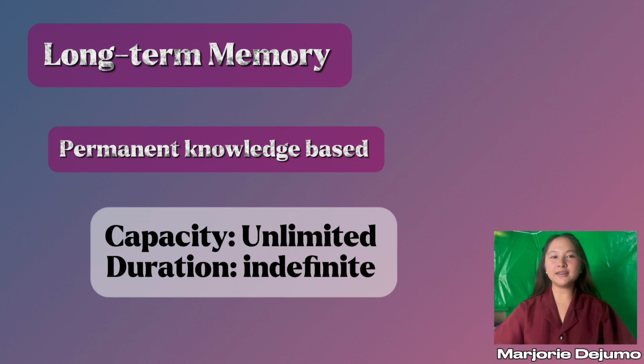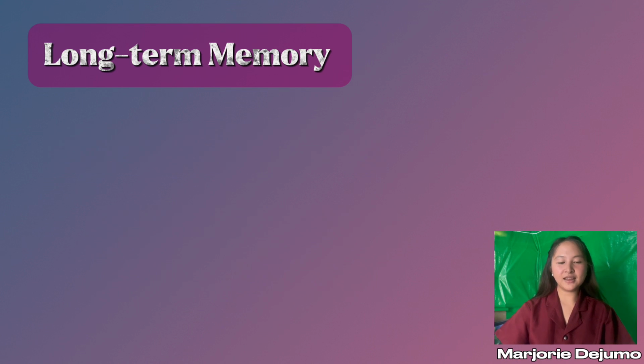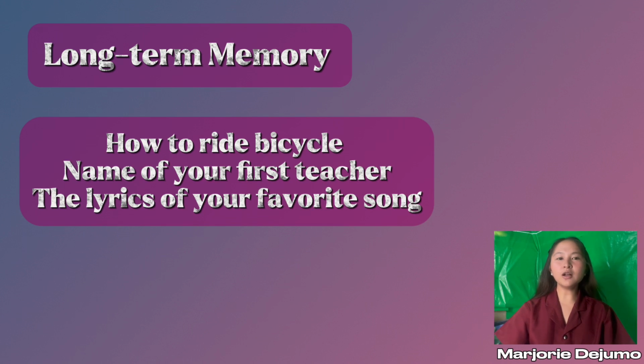The last and final stage of our memory is long-term memory. When we say long-term memory, it is the permanent knowledge base, kept for a long period of time, that we can retrieve when we need it. For example, holding things like how to ride a bicycle, the name of your first teacher, and the lyrics of your favorite song.